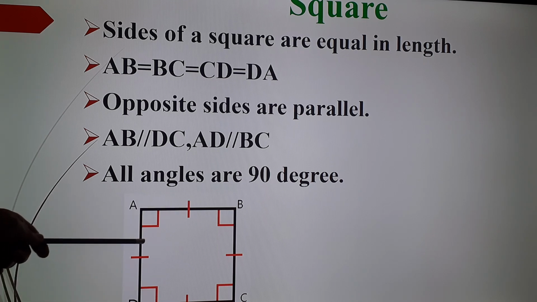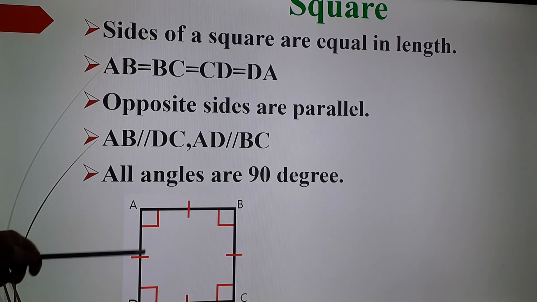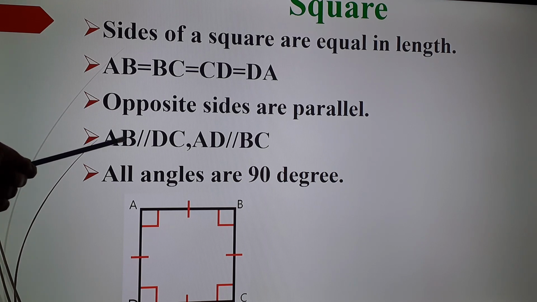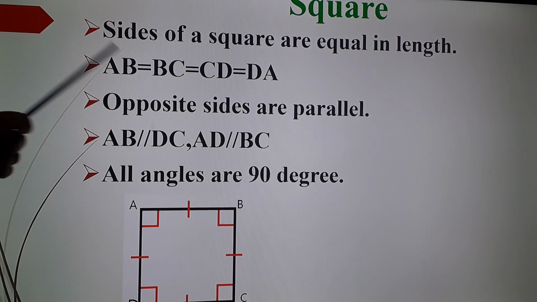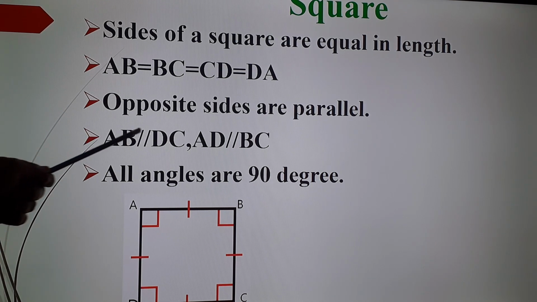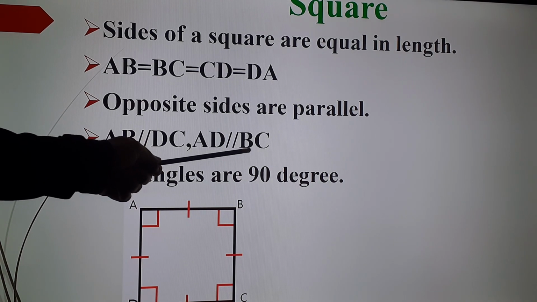So what is the opposite side for AD? AD, the opposite side is BC. So AD will be parallel to BC. So how we will represent it? AB double slash DC. This double slash indicates parallel. AB is parallel to DC and also AD is parallel to BC.